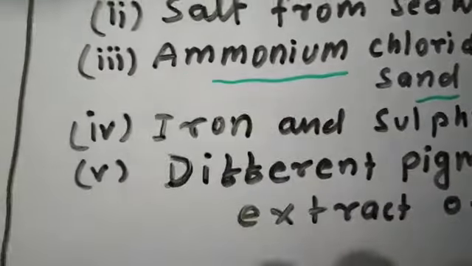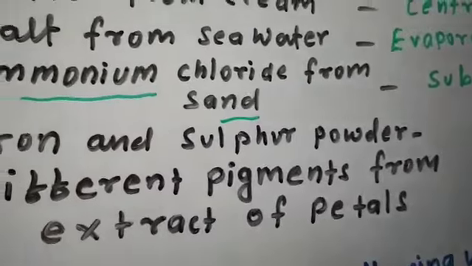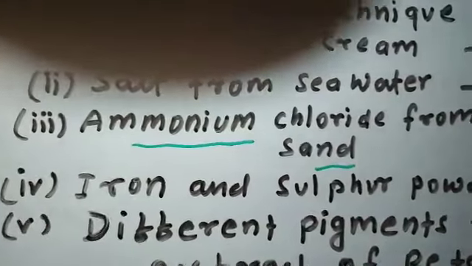Iron from sulfur powder. You know, iron is a magnetic substance. Sulfur powder is a non-magnetic substance. So it can be separated by the magnetic separation method.